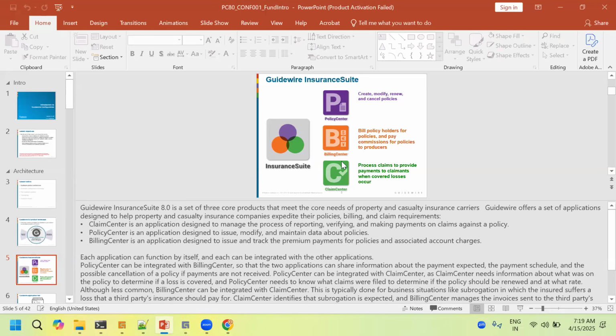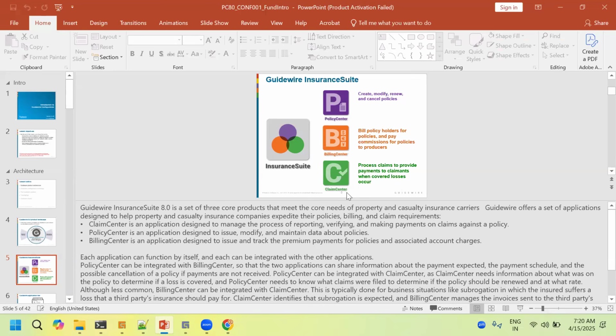Next, BillingCenter. A policy is created by the insurance company, and now a payment has to be made by the insured person, the customer, the end user. For that, BillingCenter acts. It generates an invoice for a particular policy, handles payment terms and payment system, and if the customer is not paying, those escalation details are captured in BillingCenter.